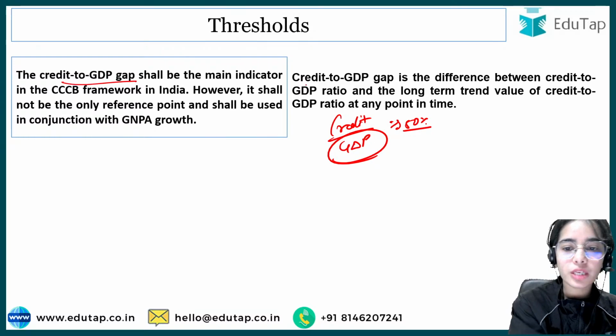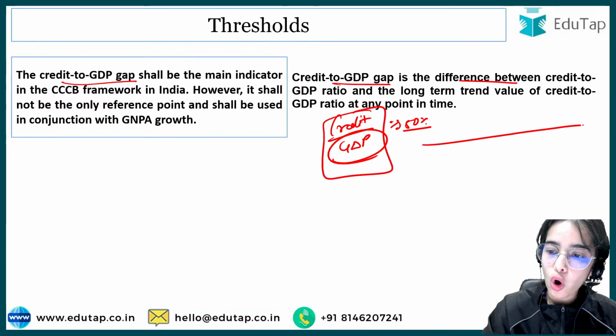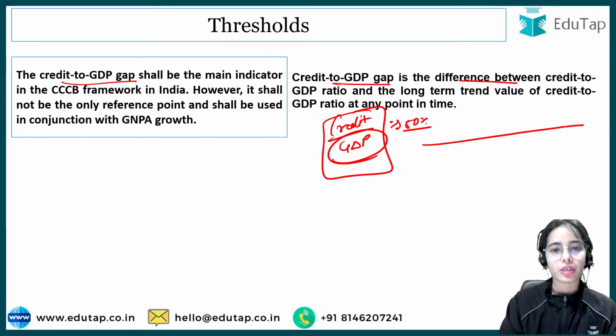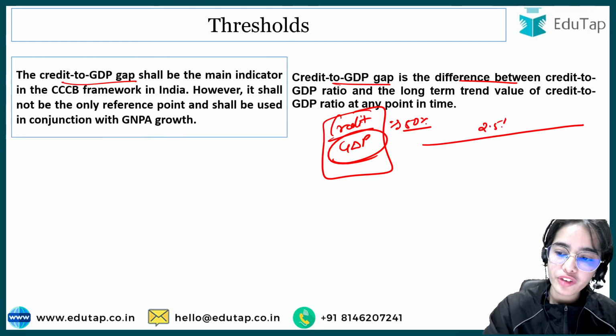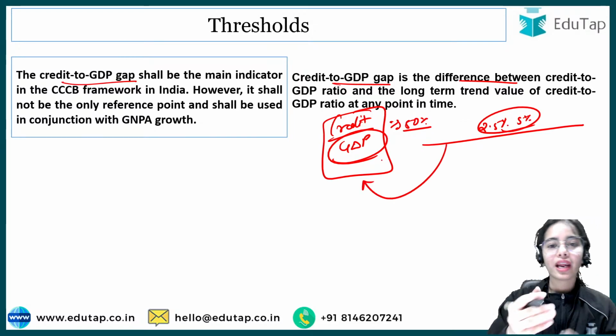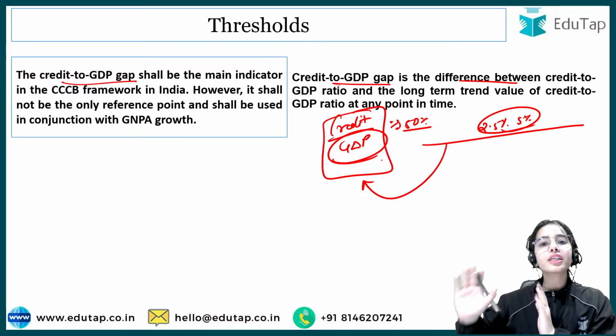So credit to GDP gap is the difference between the credit to GDP ratio and the long-term trend value of the credit to GDP ratio. That is, in the long term, the credit to GDP ratio is going to be maintained at 2.5% or 5%. So the current credit to GDP ratio is too high as compared to the long-term trend.